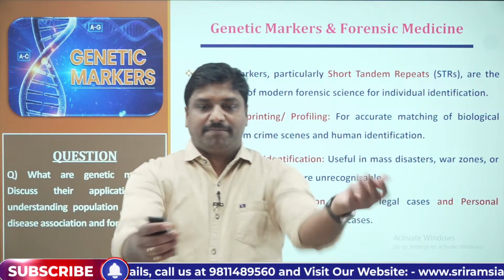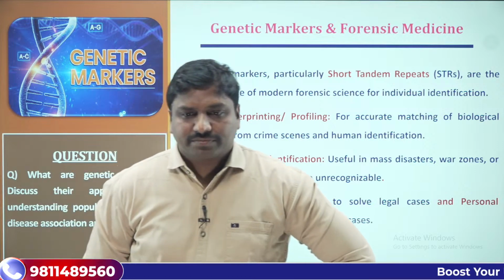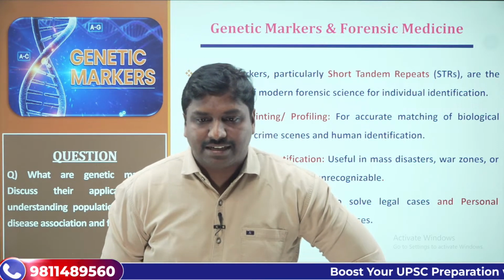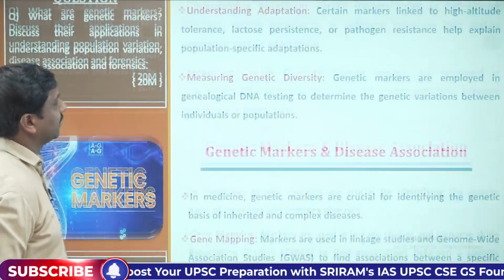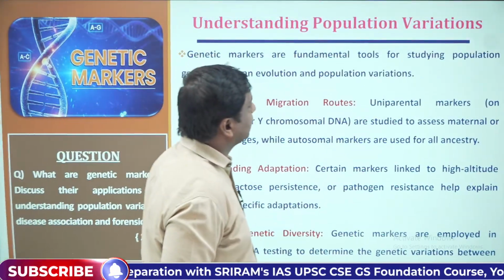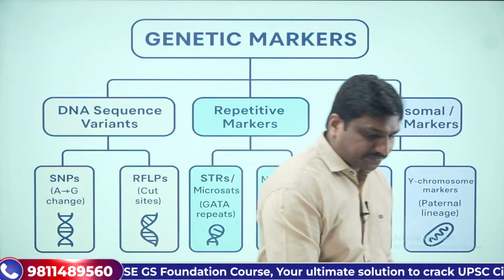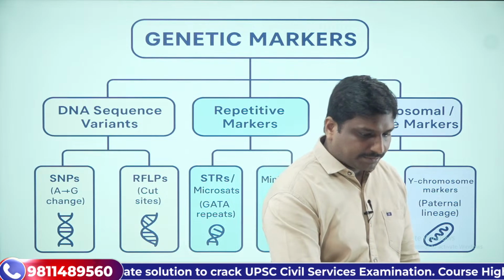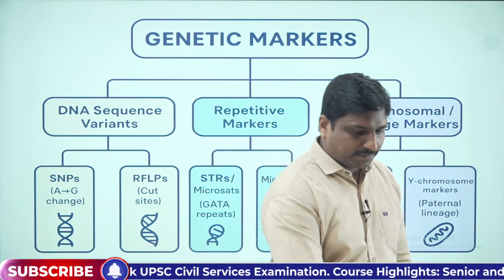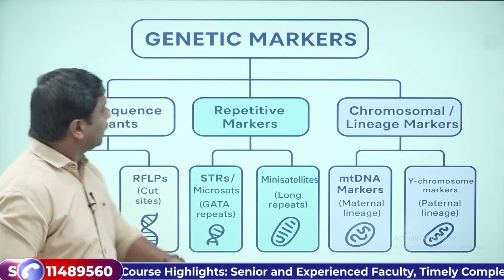Now Pragnya Isha is asking, can you please explain the types of genetic markers again.